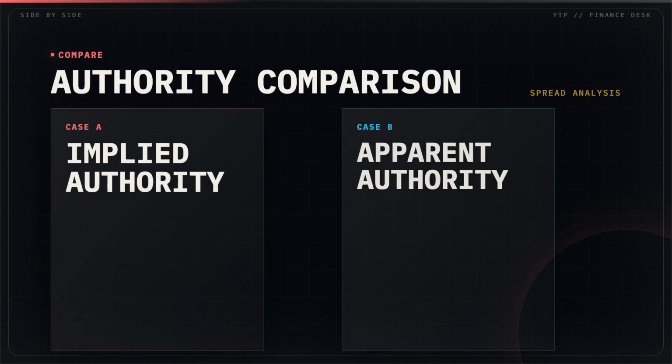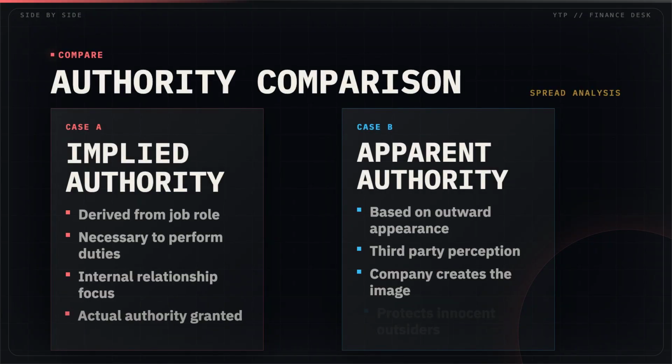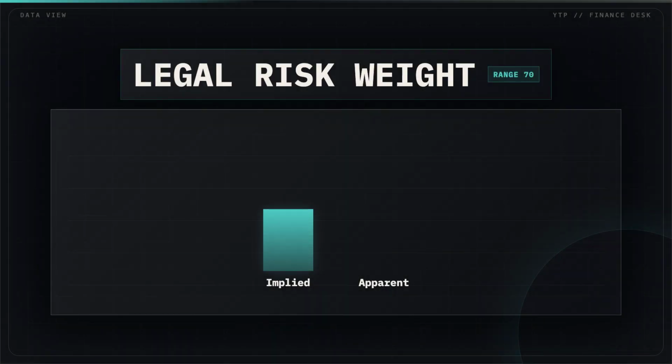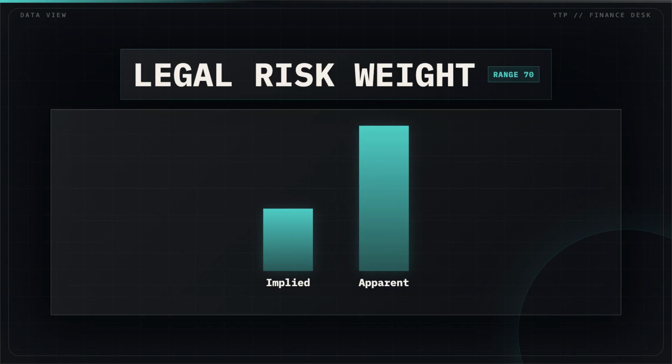Implied authority comes from the actual job description, while apparent authority exists because the company made it look like the person was in charge. Apparent authority often carries higher litigation risk because companies are held responsible for the reasonable assumptions made by outside vendors or clients.